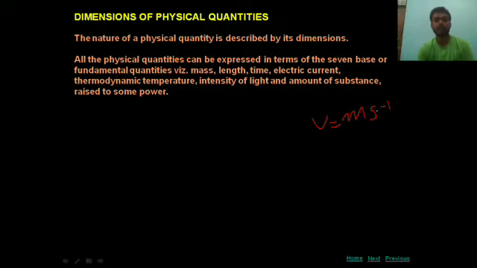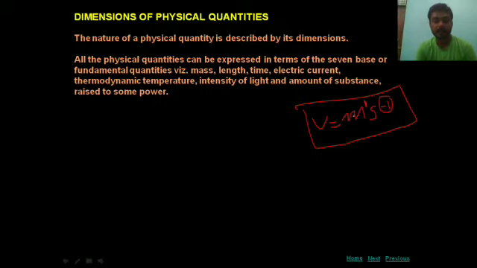Here you can see that the power of length is 1 and the power of second is -1. This quantity consists of 2 fundamental quantities, meter and second, but they have different powers.